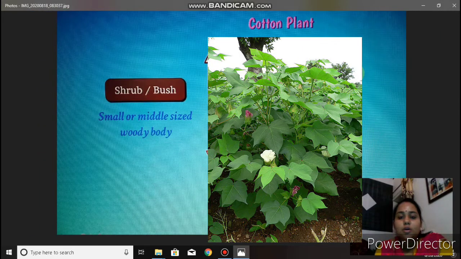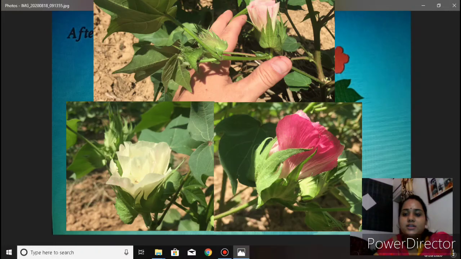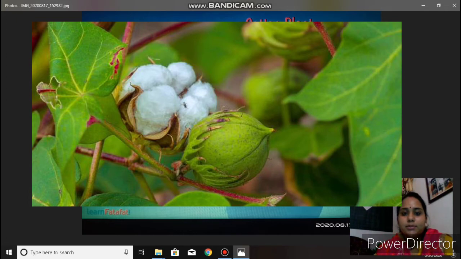Okay students? Cotton plants are small, middle-sized woody plants. They are categorized as shrubs and bushes. During the flowering season, cotton plants have yellowish white flowers. After a few days, these flowers change to a pink reddish color. Slowly these flowers change into cotton balls. These cotton balls look like a lemon. After maturity, these cotton balls burst open. When the cotton ball bursts open, it looks like soft fluffy white cotton covering seeds.